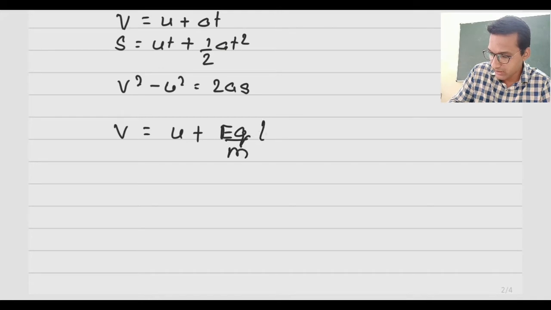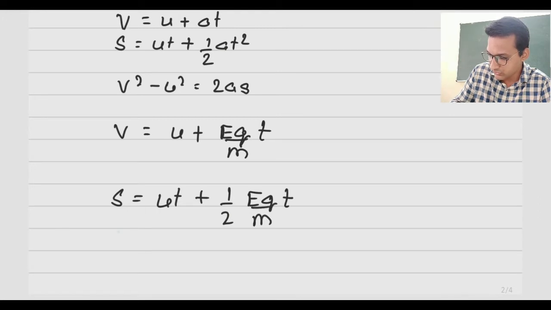V is equal to U plus EQ divided by M into T. This will be first equation. Second equation, S is equal to UT plus 1 half EQ by M into T square, whereas V square minus U square will be equal to 2 EQ by M into S.